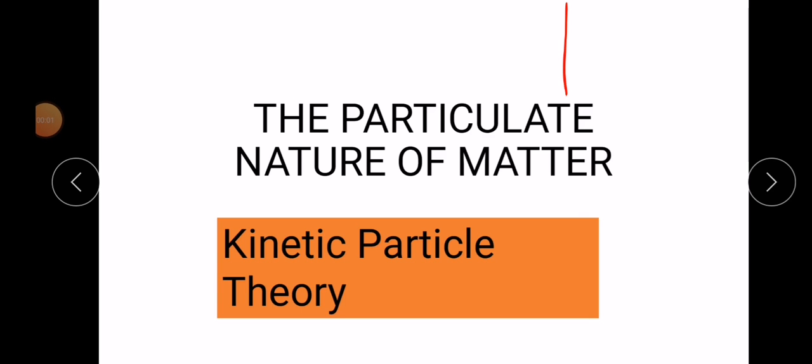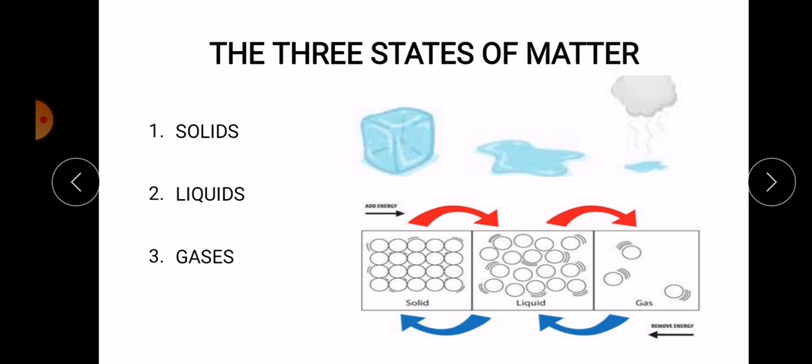Good day, dear learners. Today we shall look at the particulate nature of matter. We are basically talking about the kinetic particle theory. So you will recall that we have learned that there are three states of matter. We have the solid, we have the liquid, and we have the gases.